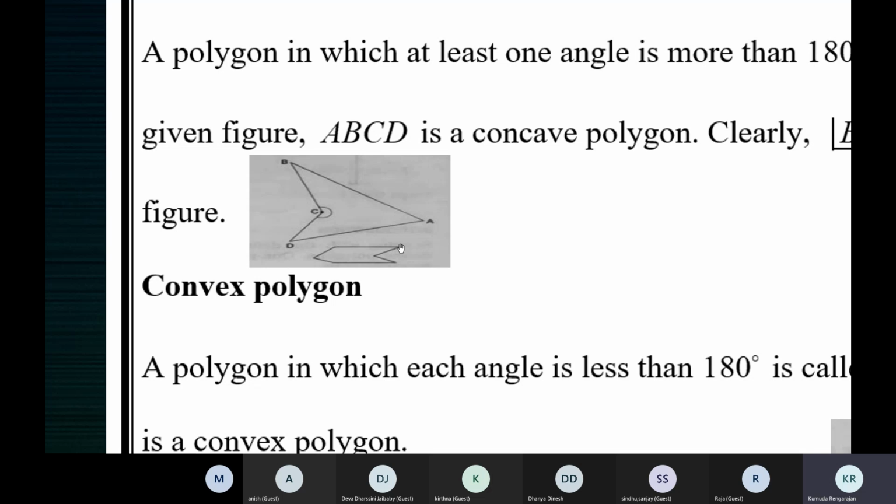Can you see the mouth-like opening here, a cave-like thing? It's above 180. So it's a concave polygon, by definition, because one of the interior angles measures more than 180 degrees.